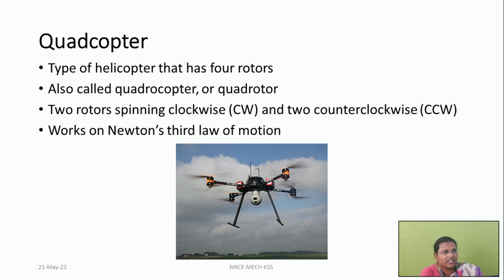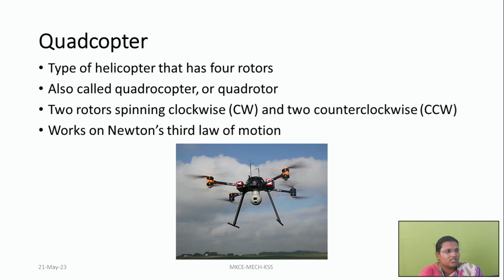And coming into the types, if the copter has only one wing, that will be called a monocopter or gyrocopter. If it is having 2 wings, it is called a bicopter. If it is having 3 wings, it is called a tricopter, and if it is having 4 wings, that will be called a quadcopter. And this quadcopter is largely used in the commercial world.